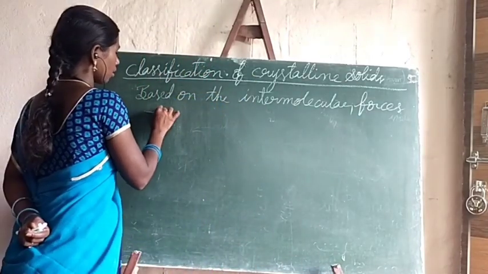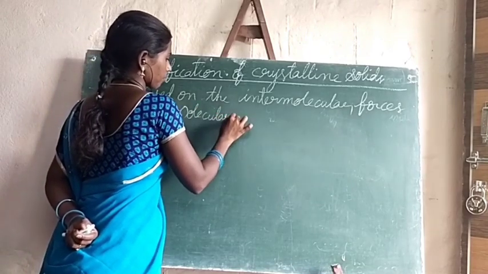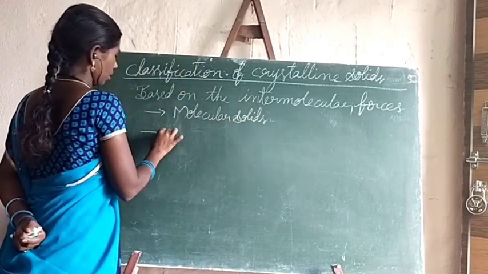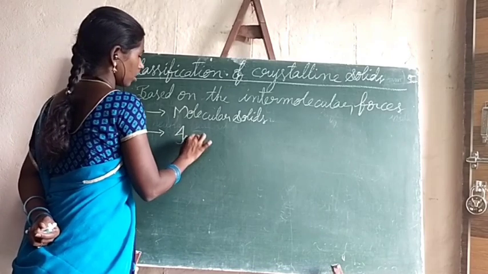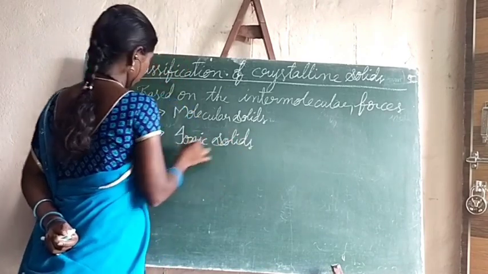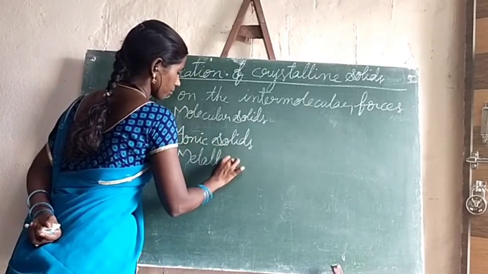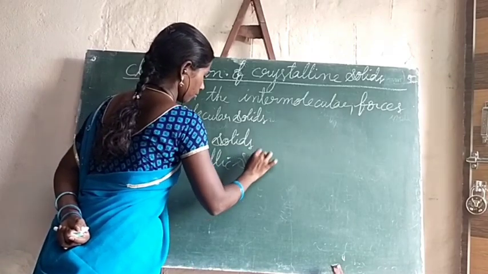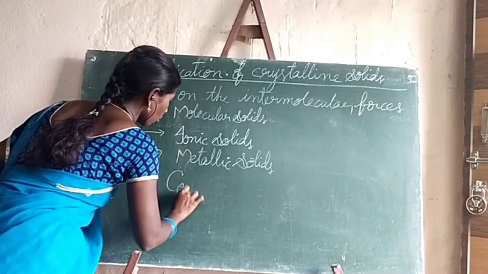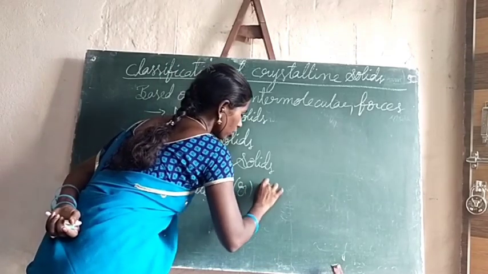Those 4 types are: first one, molecular solids; second one, ionic solids; third one, metallic solids; fourth one, covalent or network solids.